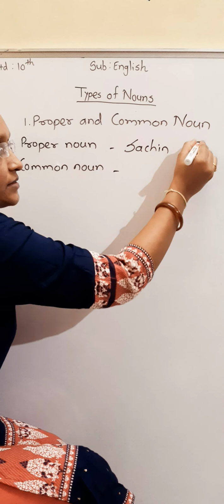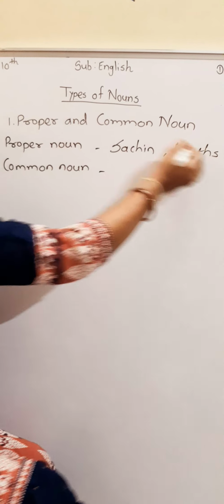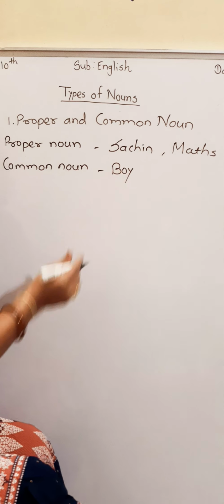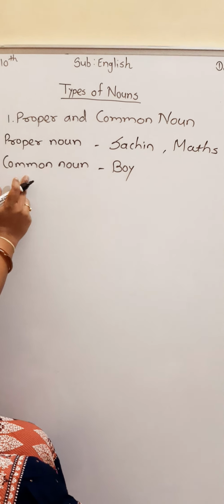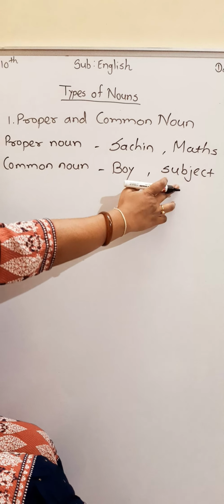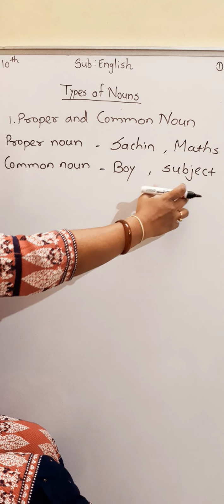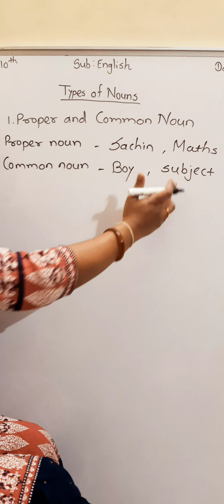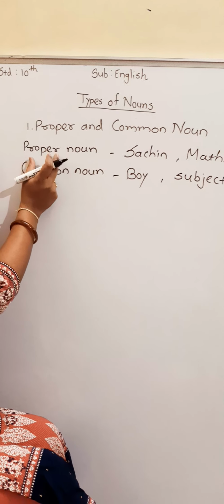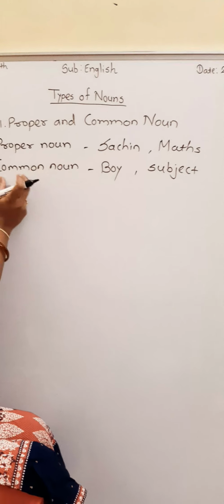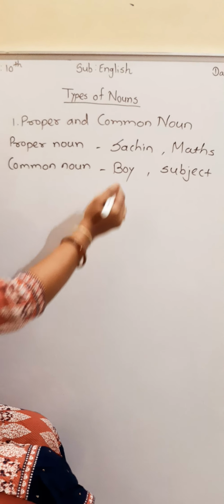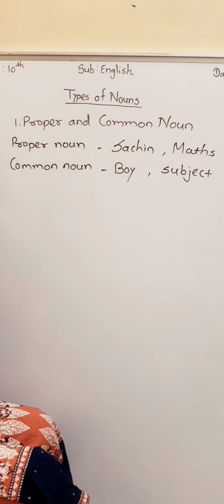Suppose I will write here maths. This is the proper noun. Instead of that, I can write here boy. So you can say anyone boy. So that is a common noun. Suppose I will write here subject. Commonly we can use here the word subject for all subjects. That's why it is a common noun. This is the basic difference between proper noun and common noun. Proper noun means a name of a particular thing, and common noun means which we can use in general for so many things, for same kind. That is called as proper noun and common noun.